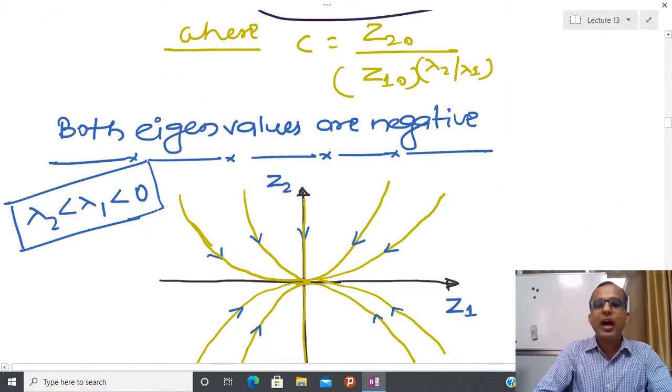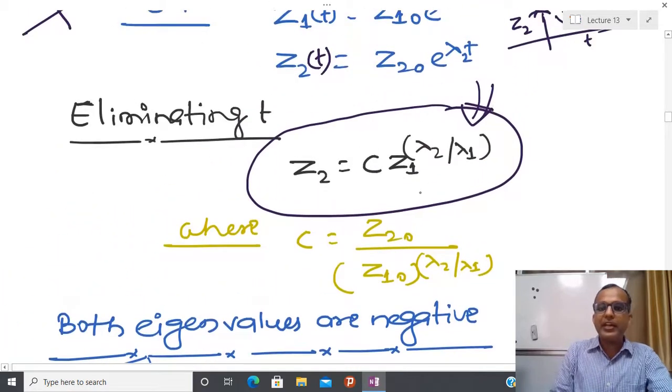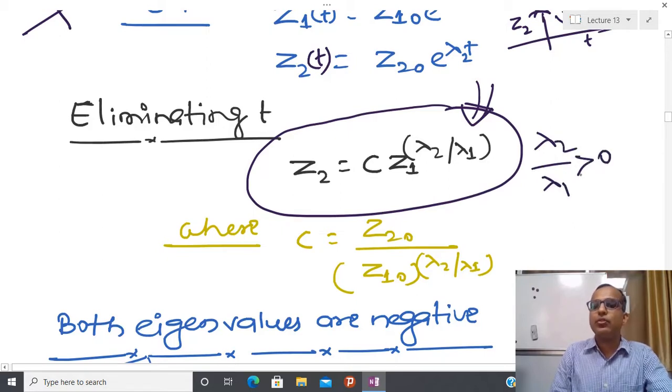Now I have a different condition. Suppose, in the first place, both eigenvalues are negative. So if both eigenvalues are negative, you can see that if z2 is negative and z1 is negative, then z2 by lambda 2 by lambda 1 is always greater than 0, because we are assuming that lambda 2 and lambda 1 both have the same sign and both are negative.